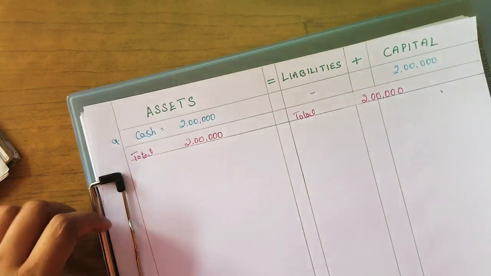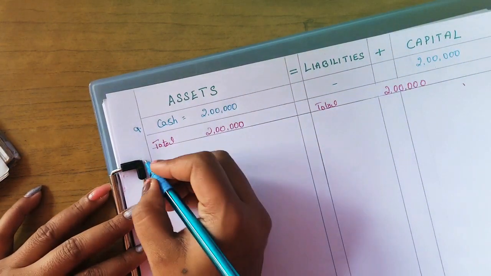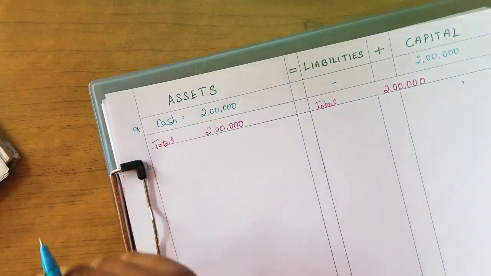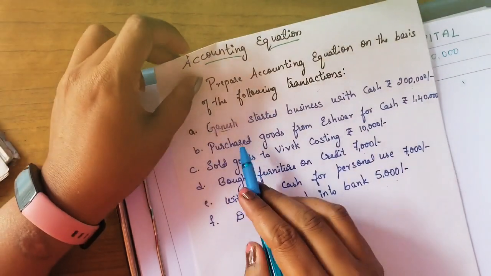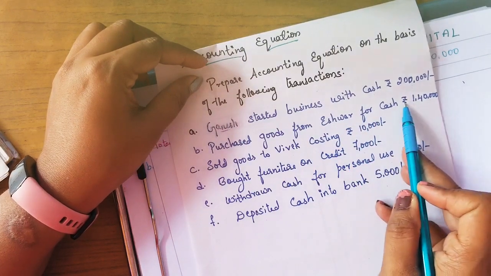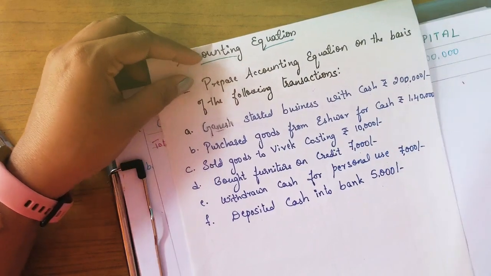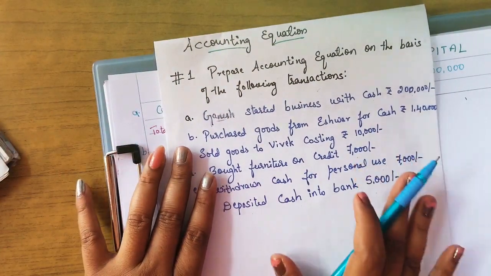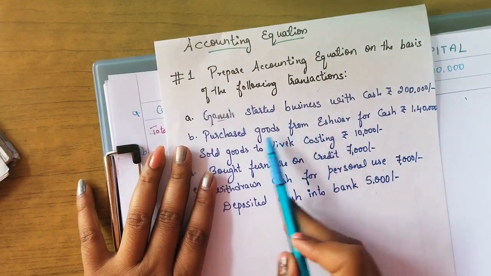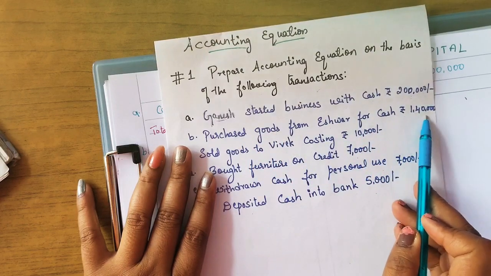For the first transaction. Okay. Coming to the second transaction. What does the second transaction say? Purchased goods from Ishwar for cash rupees 1,40,000. So for cash, this particular business, Ganesh business, is purchasing goods of rupees 1,40,000.